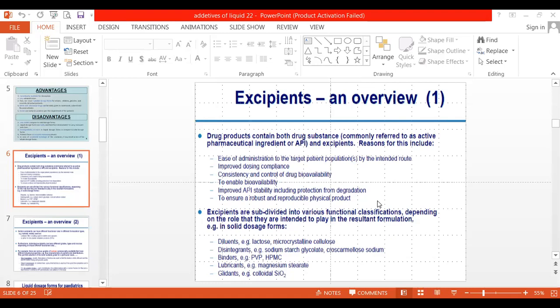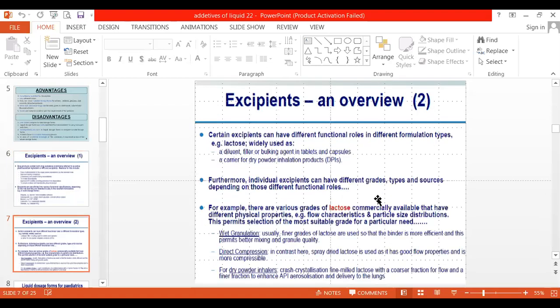There are so many ingredients we add into the dosage form, called diluting agents, disintegrating agents, binding agents, antimicrobial agents, as well as coloring agents, sweetening agents, flavoring agents, and so on.